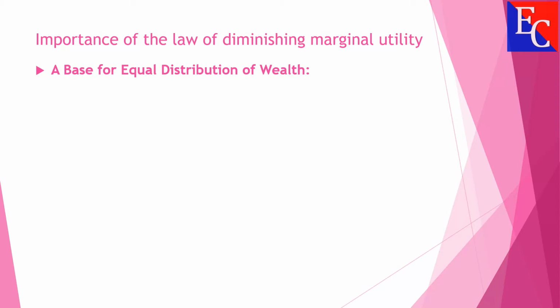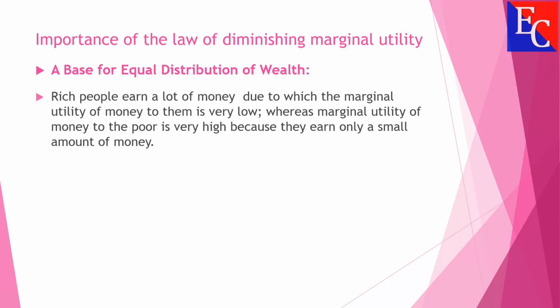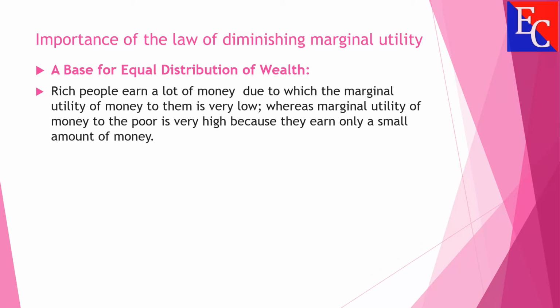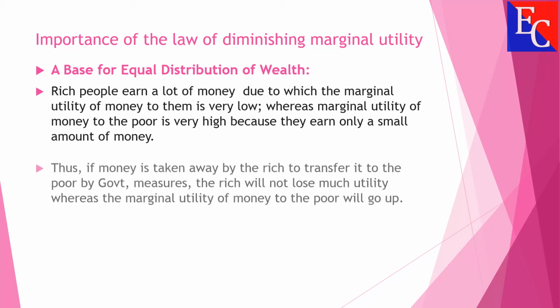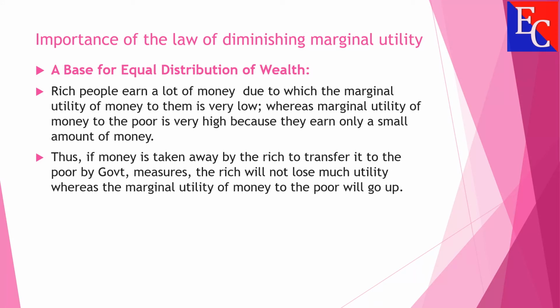A base for equal distribution of wealth. Rich people earn a lot of money, due to which the marginal utility of money to them is very low, whereas the marginal utility of money to the poor is very high, because they earn only a small amount of money. Thus, if money is taken away from the rich to transfer it to the poor by government measures, the rich will not lose much utility, whereas the marginal utility of money to the poor will go up.